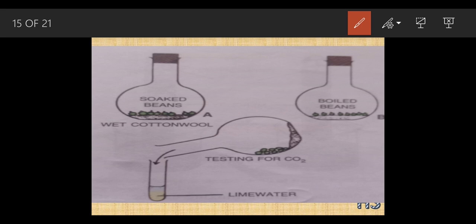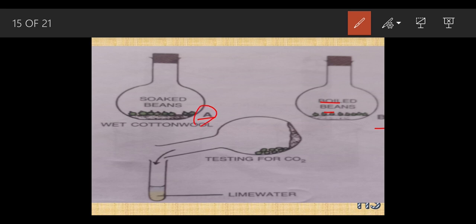First we will take setup A and setup B. Inside the setup A, there are soaked beans, and inside this B, there are the boiled seeds. Boiled seed means dead. As I said, you have to boil the seeds at a high temperature so that they die. Now, what is going to happen?